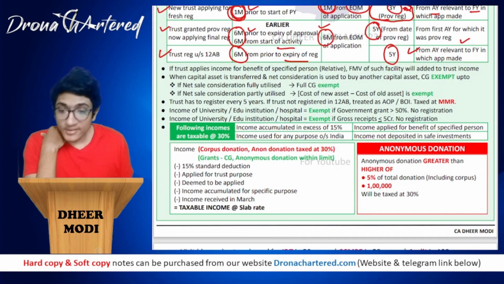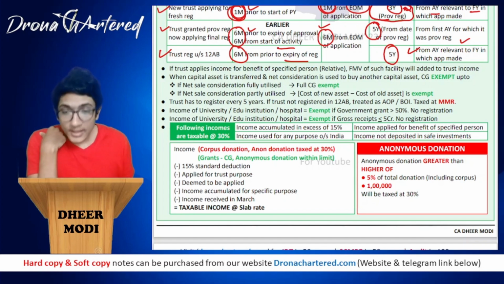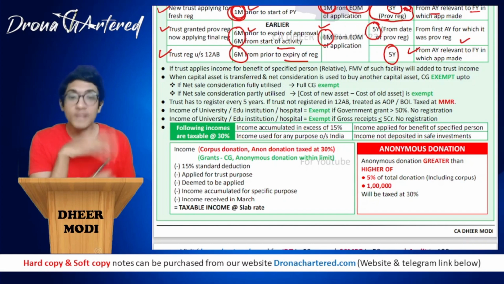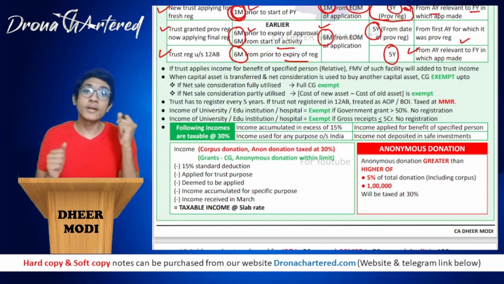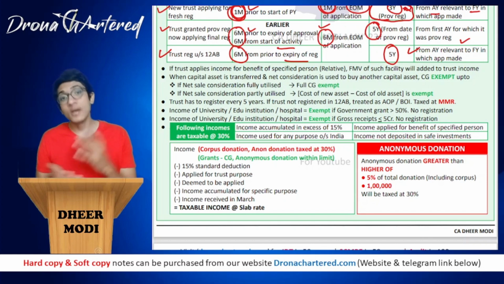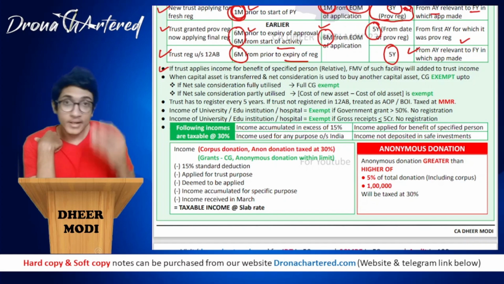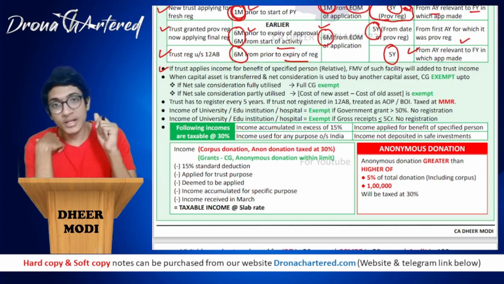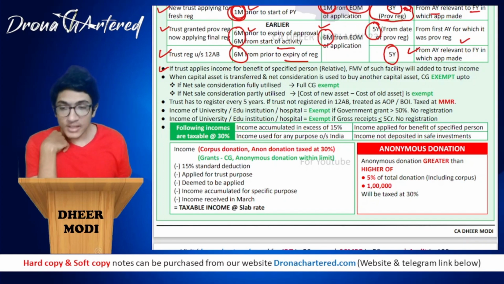Okay. If your trust applies income for the benefit of a specified person, that is, if it applies its income for any specific person, for any relative of its, in such a case, FMV of such facility will be added to the trust income. That is the fair market value of whatever special facility you are giving to the relative person will be added to the trust income. Of course, it will not be allowed as applied, but instead it will furthermore be added to your income. So remember, it is not that first it is treated as applied and then added back, nullifying the effect. It is not that way. It will not be treated as applied, and it will even further be added back.